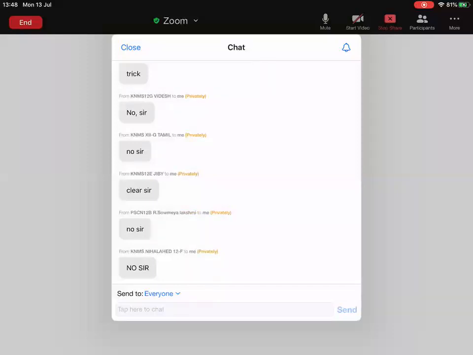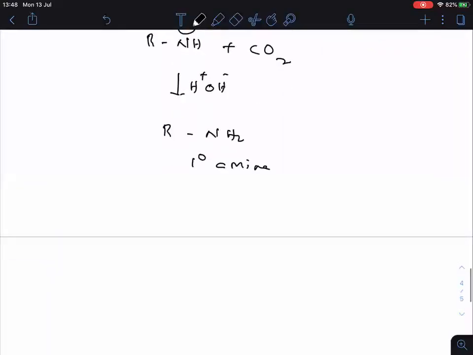Remove the C double bonded O, that's it. R C double bonded O NH2, remove the C double bonded O, then you'll get RNH2 directly. Followed. Now we will do some questions which appeared in previous mains and advanced on this one.